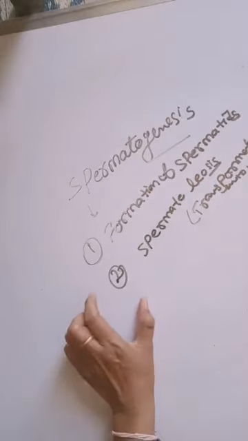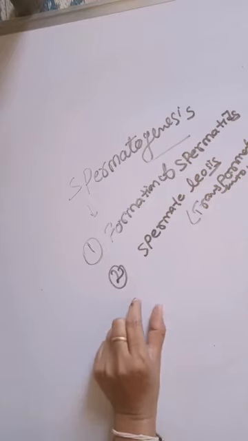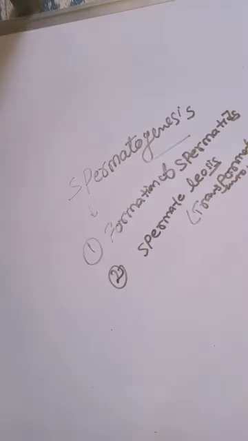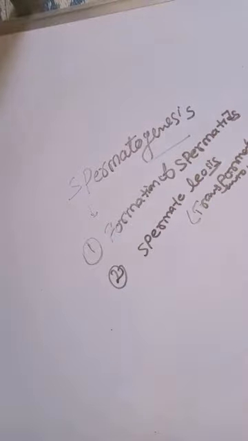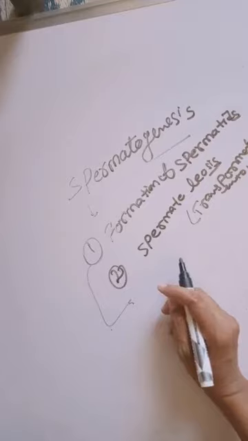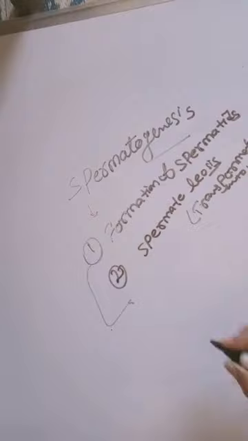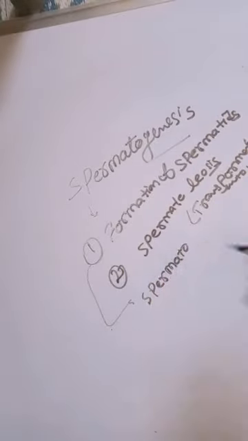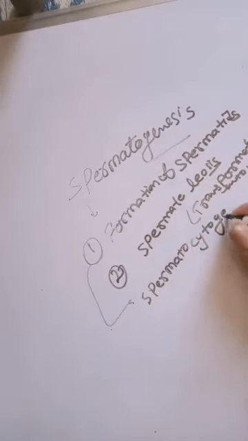First, formation of spermatids, and second, spermateleosis, transformation into sperms. Formation of spermatid is also known as spermatocytogenesis.